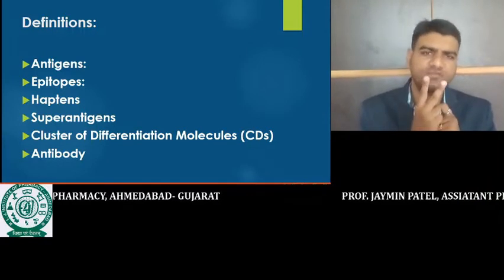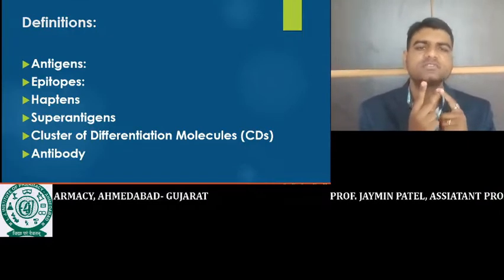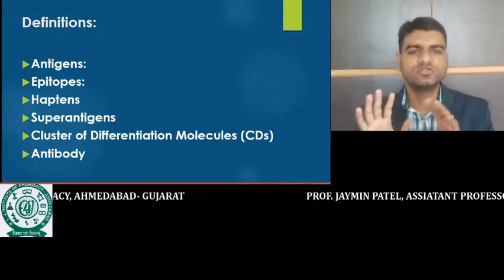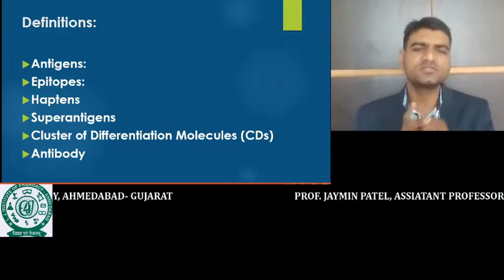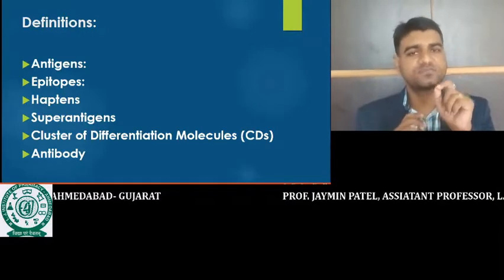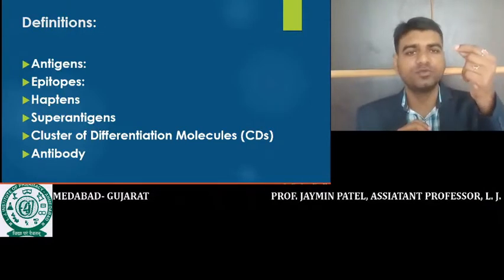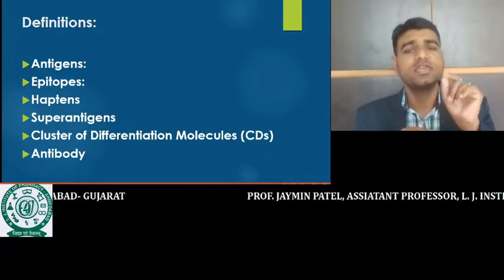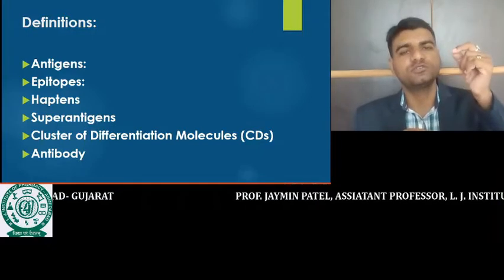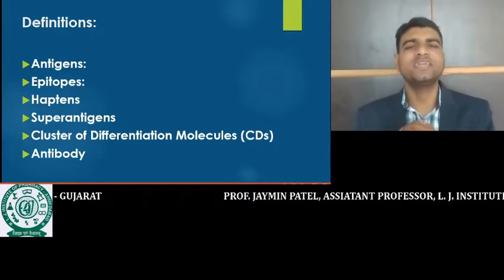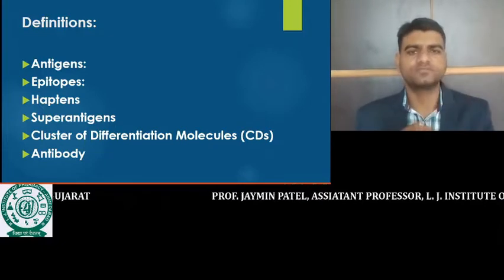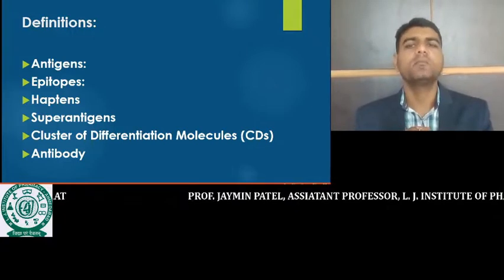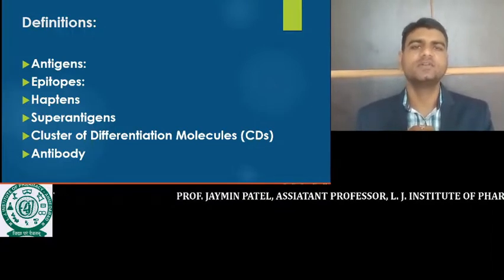Actually, there are two terms that we routinely use as synonyms: one is antigen and the second is immunogen. We use both terms as synonyms, but there is a minor difference. An antigen is a substance capable of activating an immune response and capable of binding with the antibody. An immunogen is capable of activating the immune response only. Binding is not involved, or rather not required, when we use the term immunogen. So that is the minor difference between these two terms.